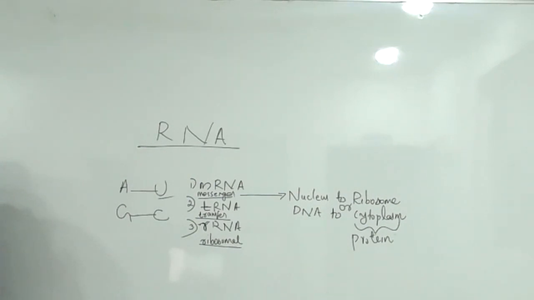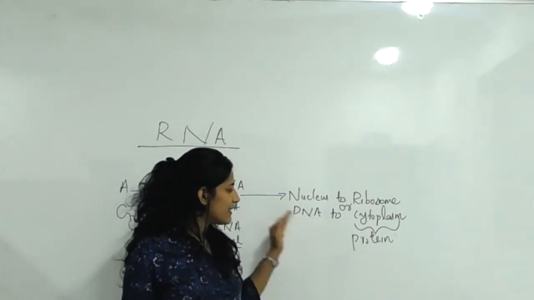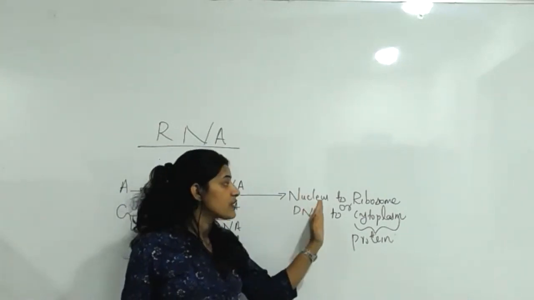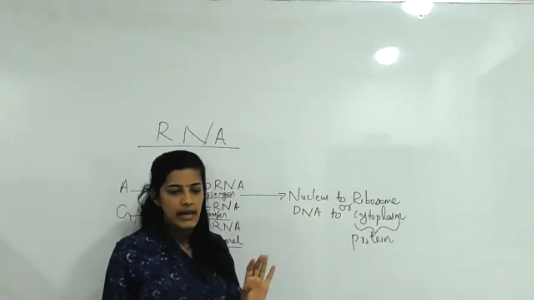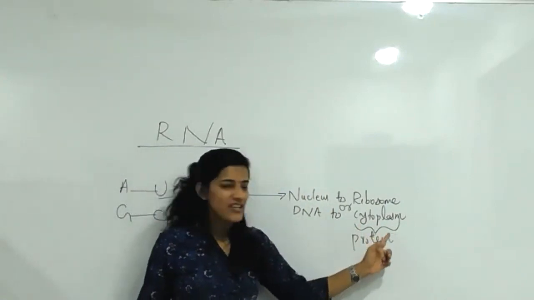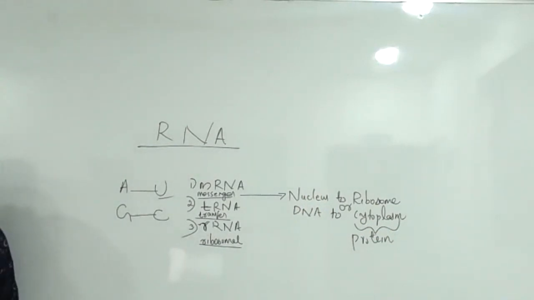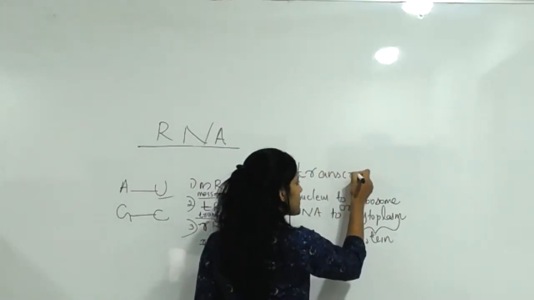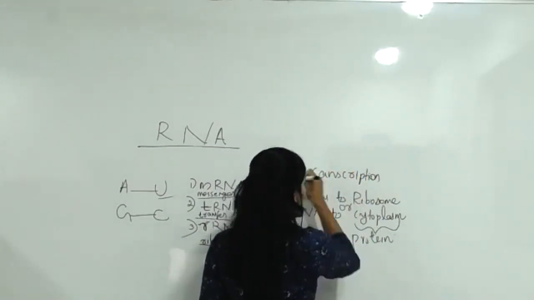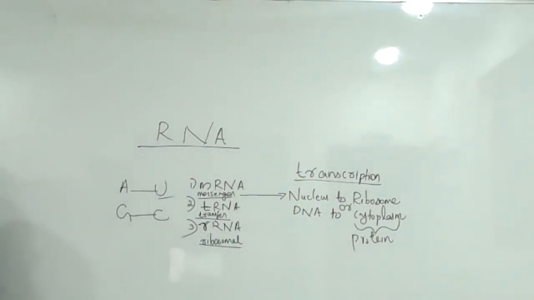mRNA is synthesized from DNA in the nucleus. After that, the message is transferred from nucleus to ribosome, that is, cytoplasm. Nucleus means DNA, so DNA to cytoplasm, where the protein is synthesized. That's why this entire process is called transcription. This entire process is called what? Transcription. Note down, special note.